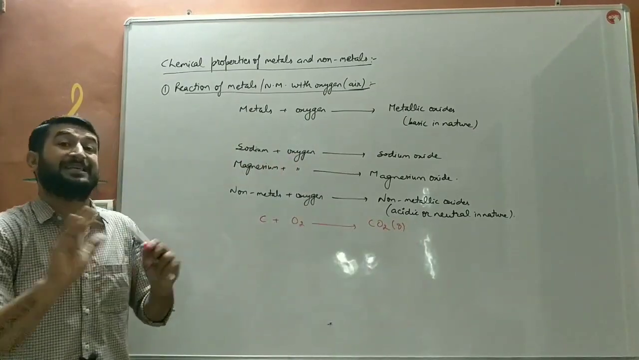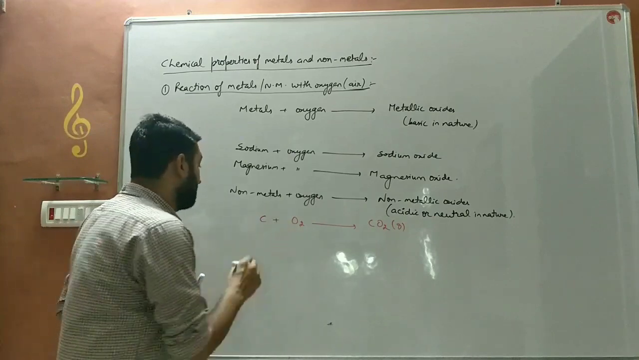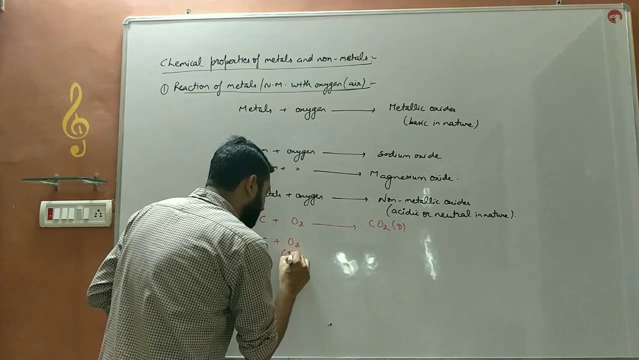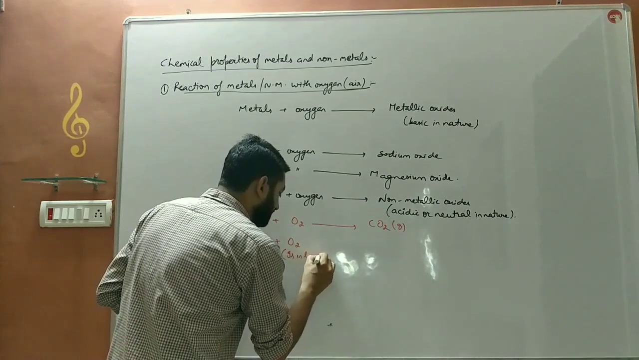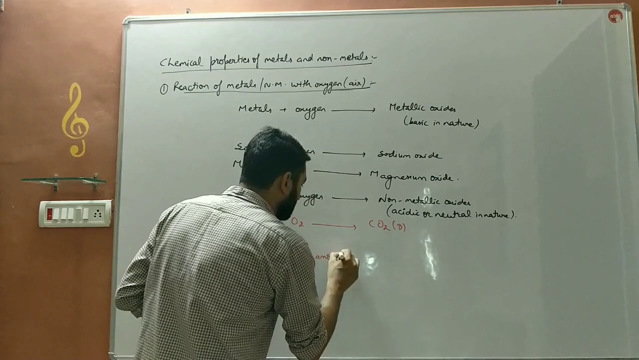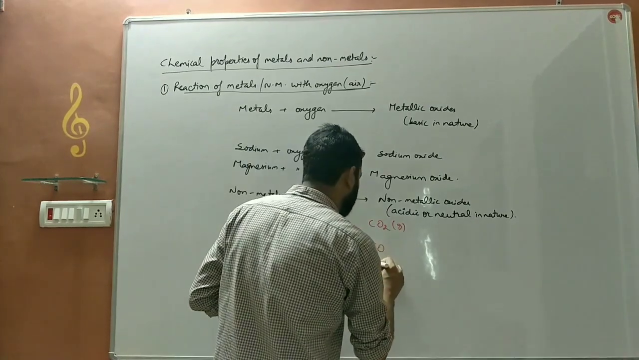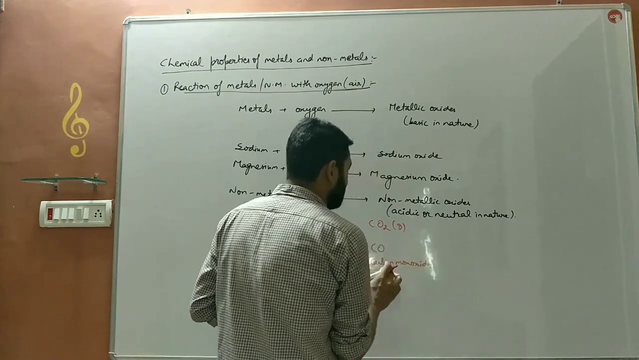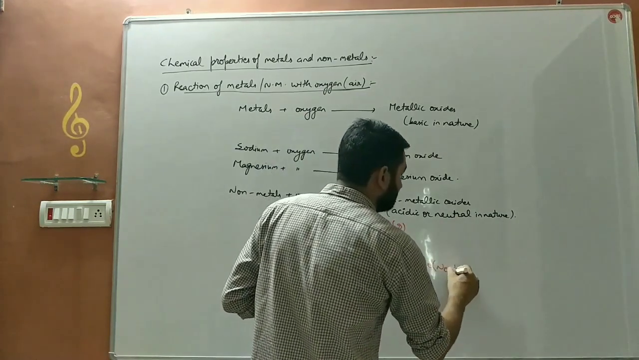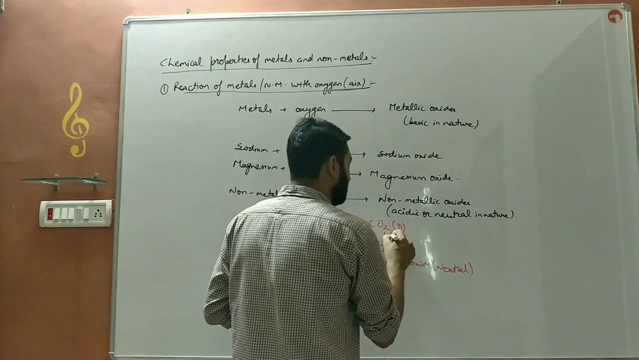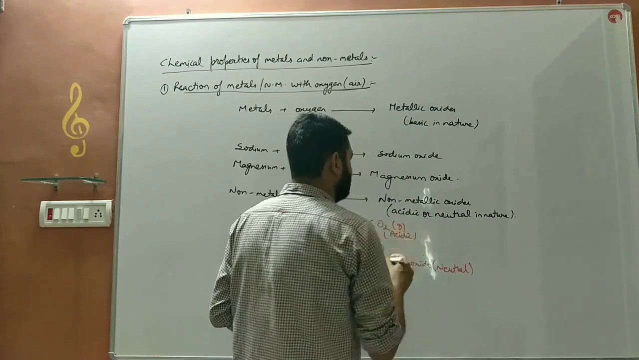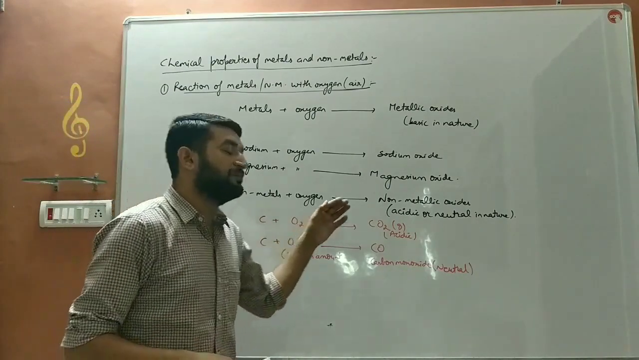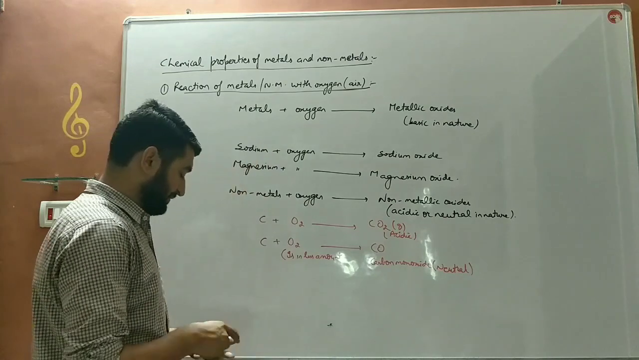CO2 forms if oxygen is in sufficient amount, but if that oxygen is in deficient amount, then it will form carbon monoxide. This one is a neutral oxide and this one is an acidic oxide. So non-metals react with oxygen to form either acidic or neutral oxides.